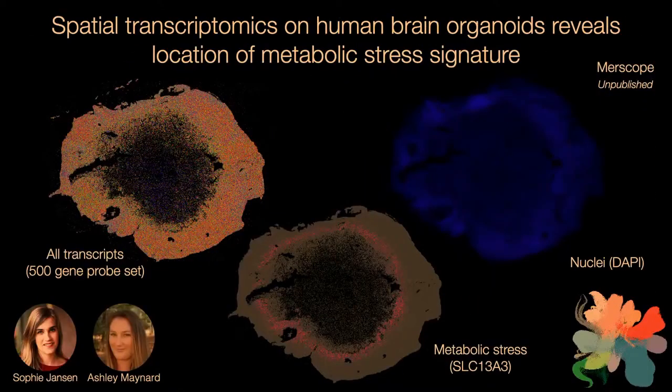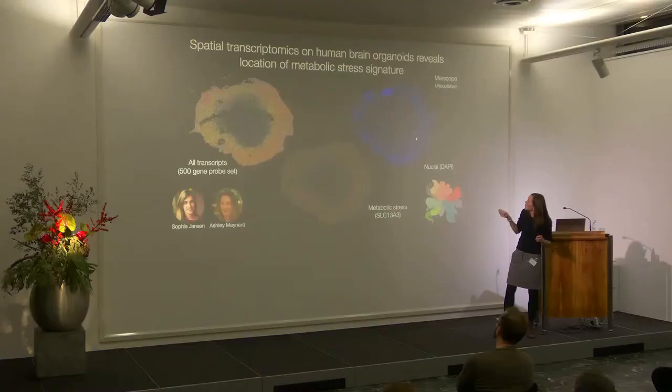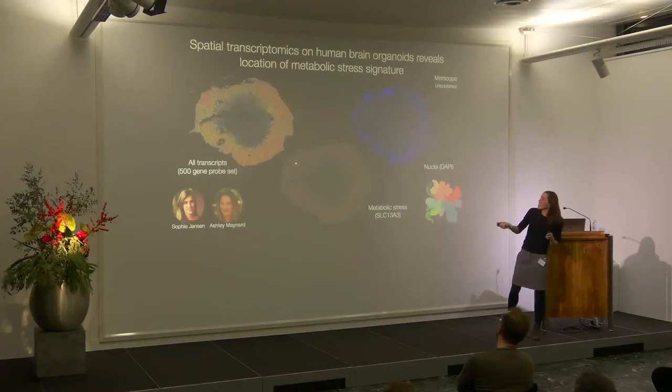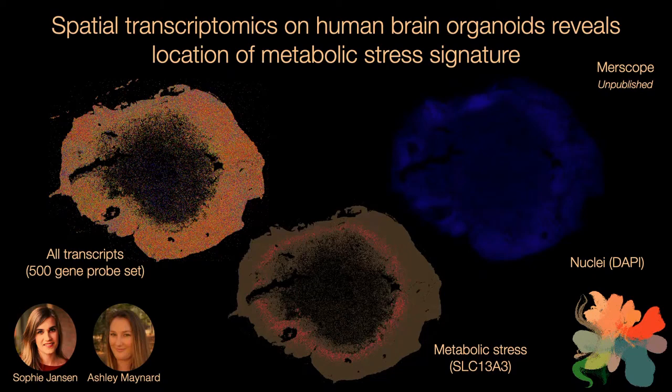Finally, one thing I want to mention is also spatial transcriptomics, here MERFISH-based, using the MERSCOPE. You remember from our atlas, we found this stress signature, the metabolic stress. In this case, this is an organoid slice. This shows all the transcripts. Here it shows DAPI, you might not see it well. And here, I hope you can see this, you see this ring. And inside, DAPI is missing. These cells were dead. It was this necrotic core that we know.